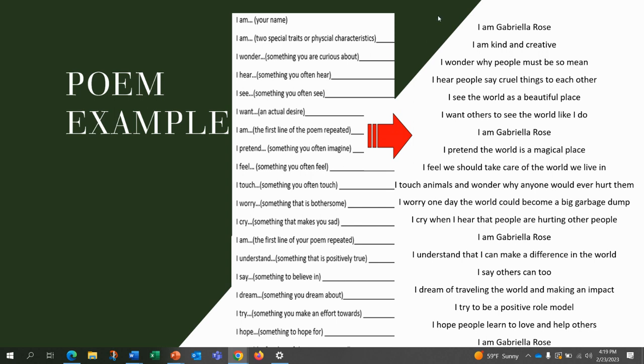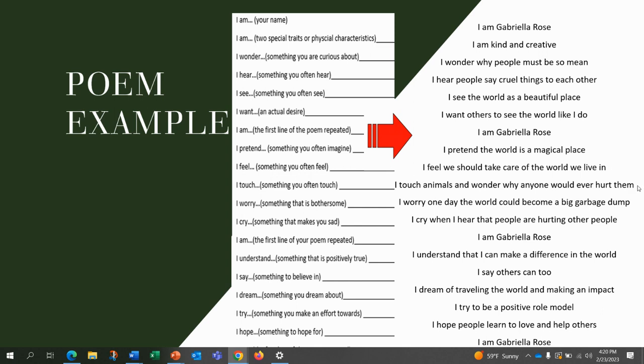So let's hear the poem from the top. I am Gabriella Rose. I am kind and creative. I wonder why people must be so mean. I hear people say cruel things to each other. I see the world as a beautiful place. I want others to see the world like I do. I am Gabriella Rose. I pretend the world is a magical place. I feel like we should care for the world we live in.